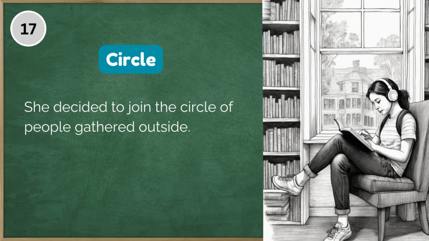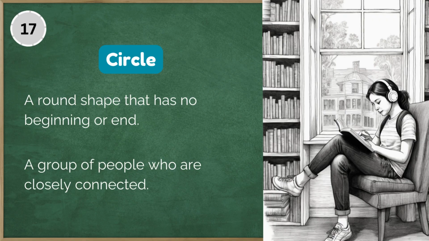17. She decided to join the circle of people gathered outside. Circle, a round shape that has no beginning or end. Circle, a group of people who are closely connected.